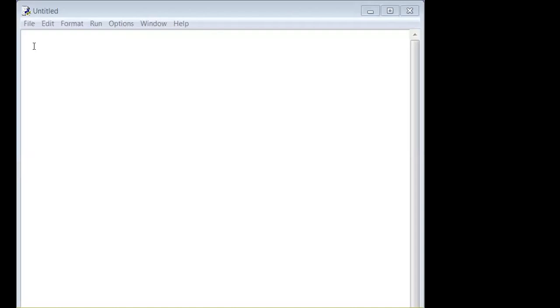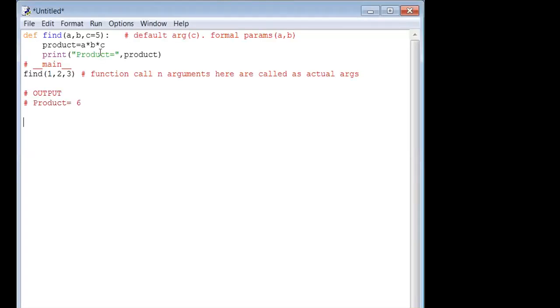See, I am making a little change in this program this time. I am giving the b value also as a default argument. How many default arguments are there here? Not argument, arguments plural. There are 2 default arguments. Whenever you give default arguments, they look like variable initializations. Whenever variables are defined or initialized like this, we call them default arguments.